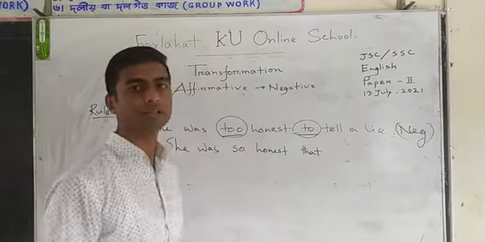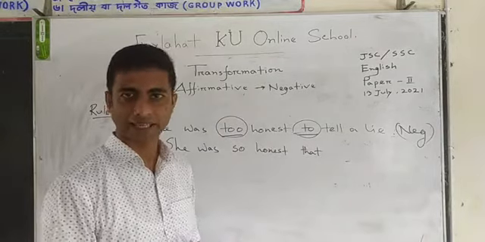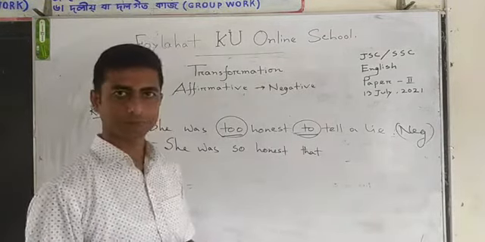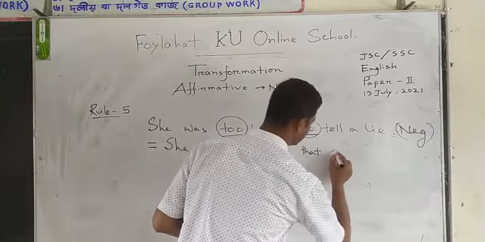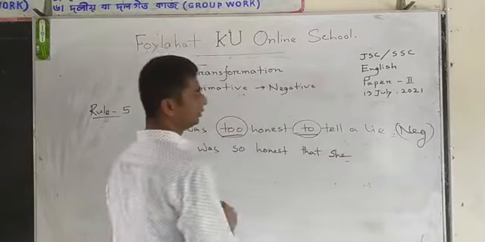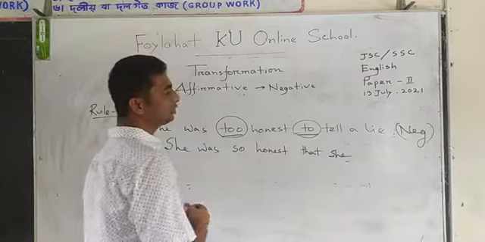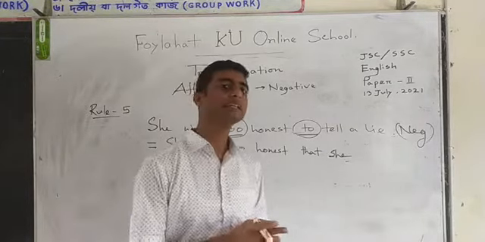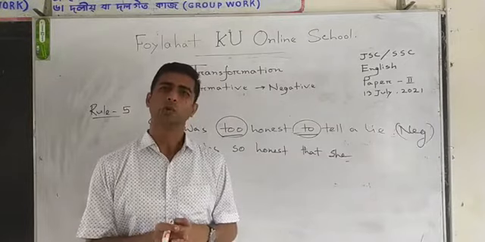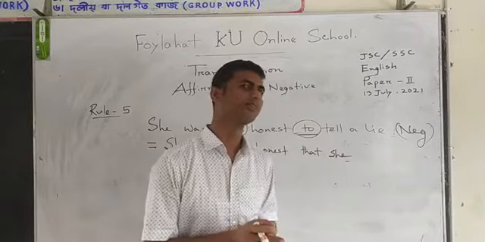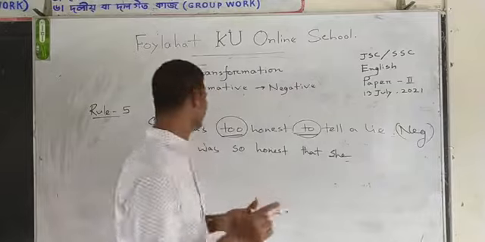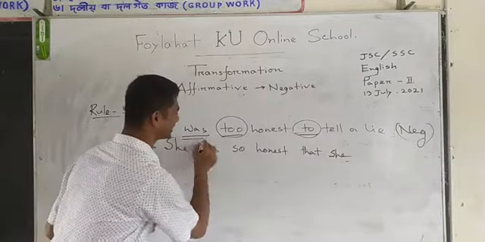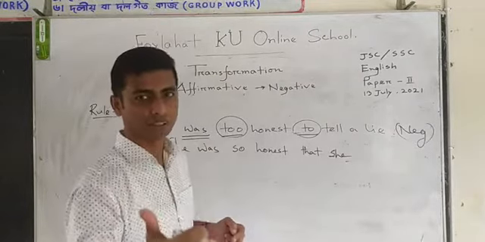Now you have to use the subject again. The subject is she. Then you have to use cannot or could not. This time, what will you do? Will you use cannot? No. Why no? Because here the verb is was, so we have to use could not.